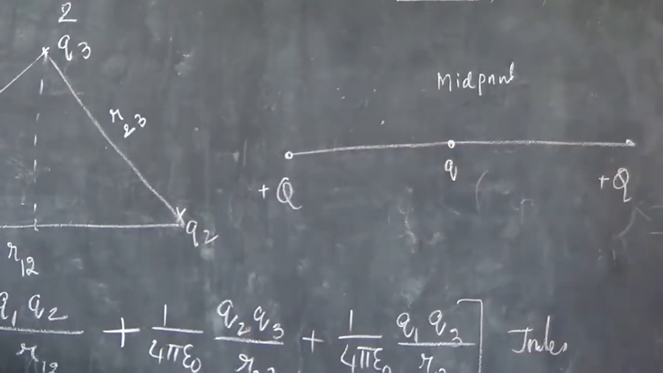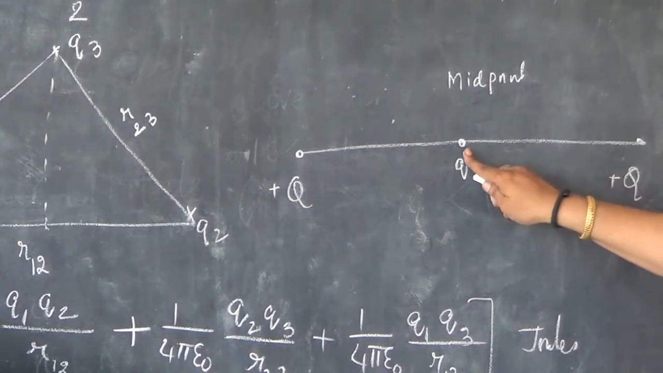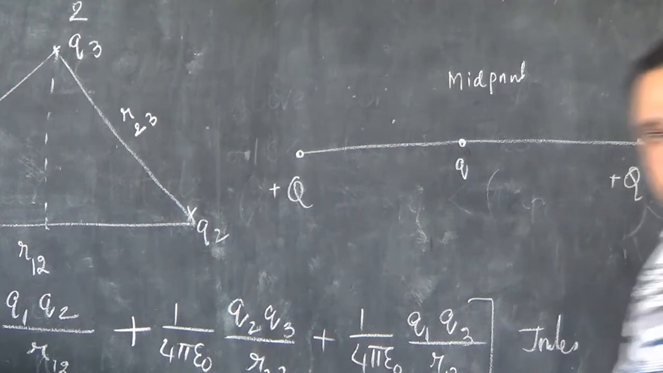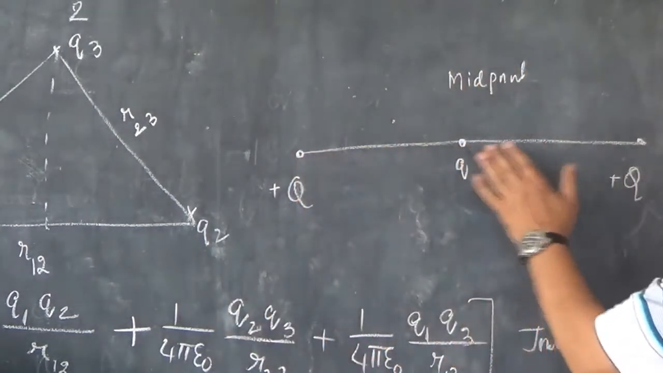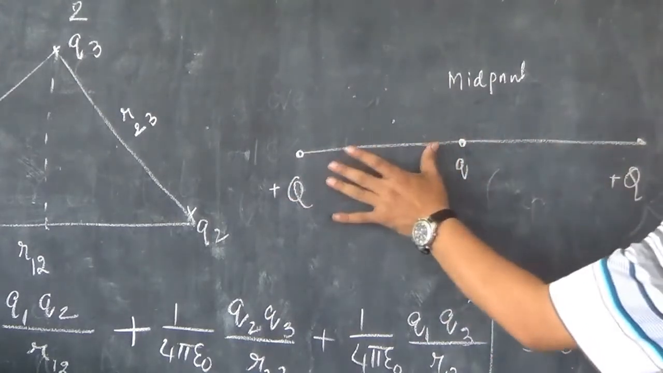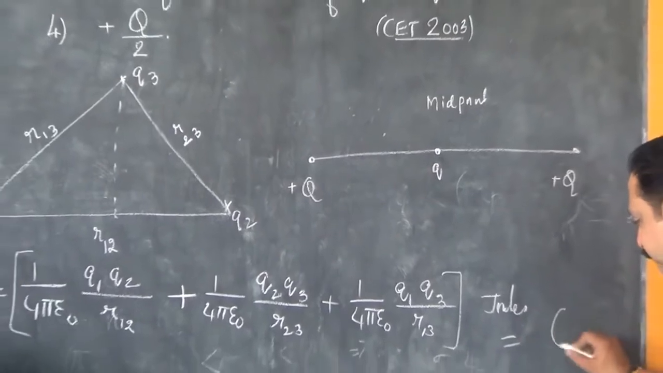If you have 3 charges lying on the same straight line, and if the center charge is exactly at the midpoint of the line joining the 2 charges, then it is to be understood that the net electric potential energy or electrostatic potential energy of these 3 charges will be equal to 0.